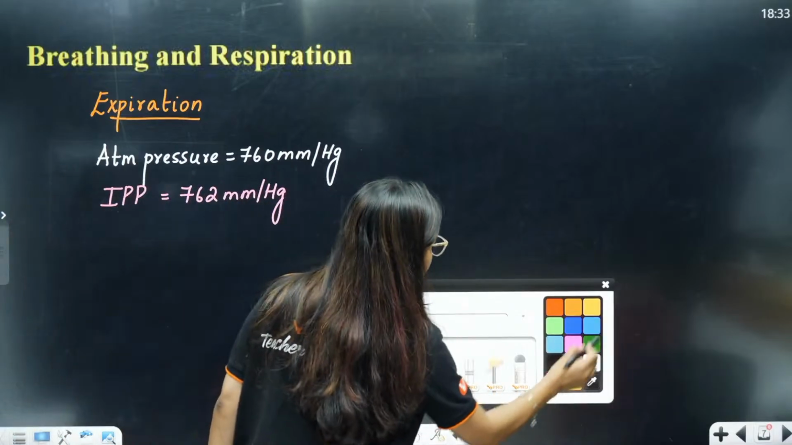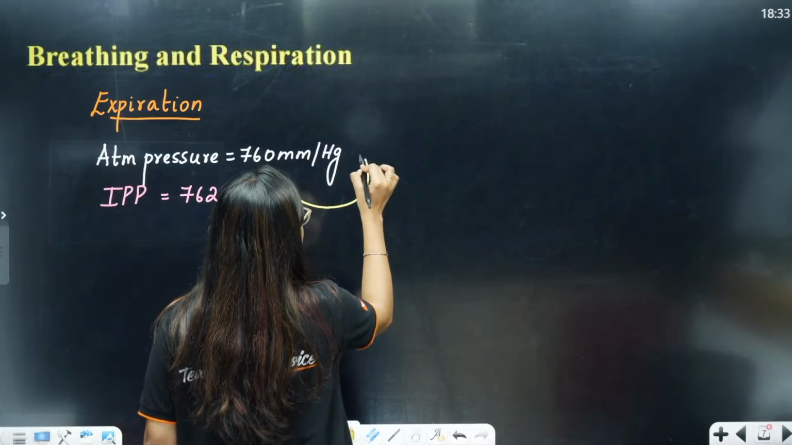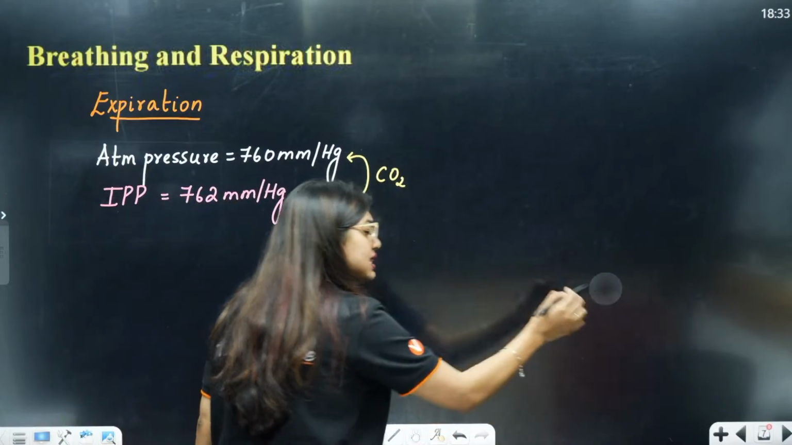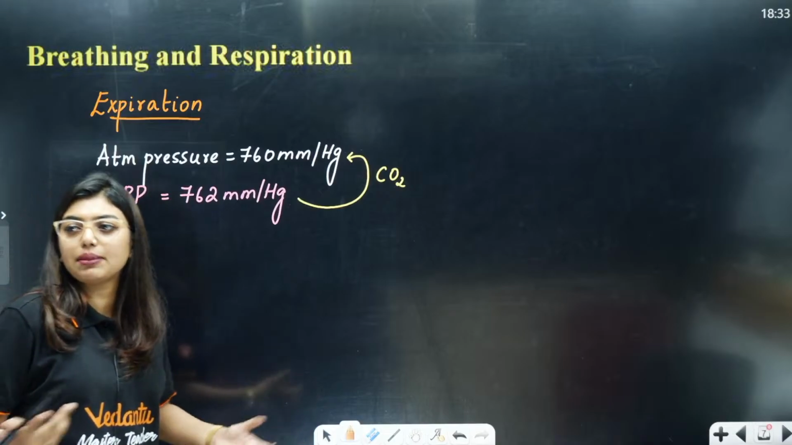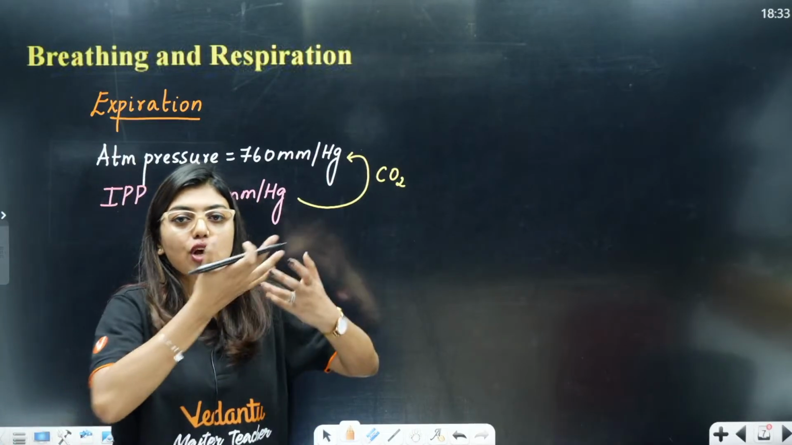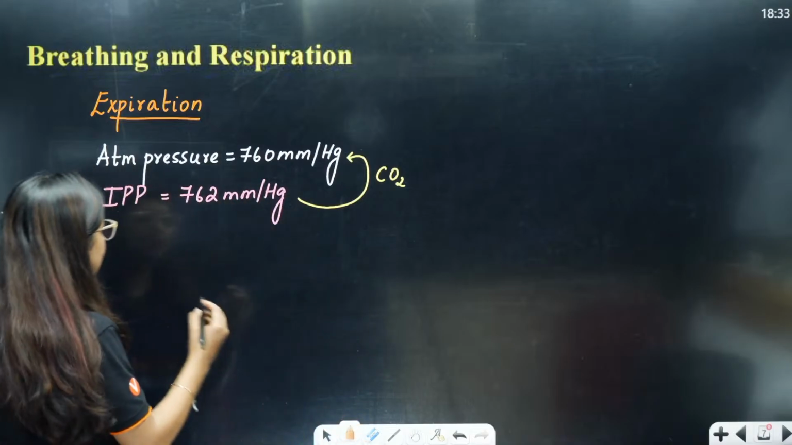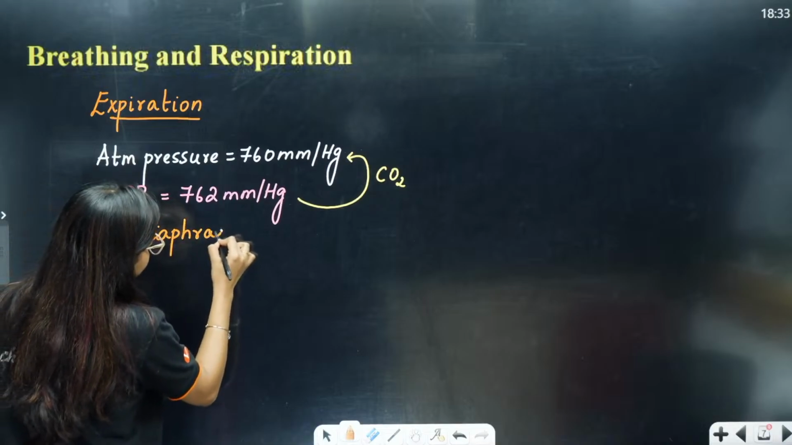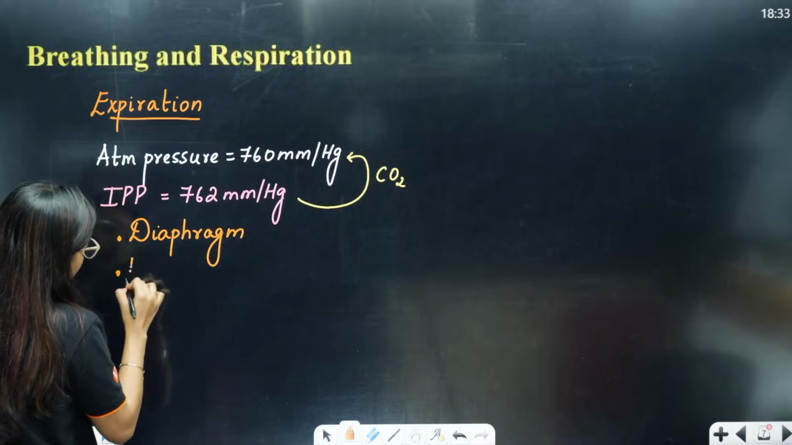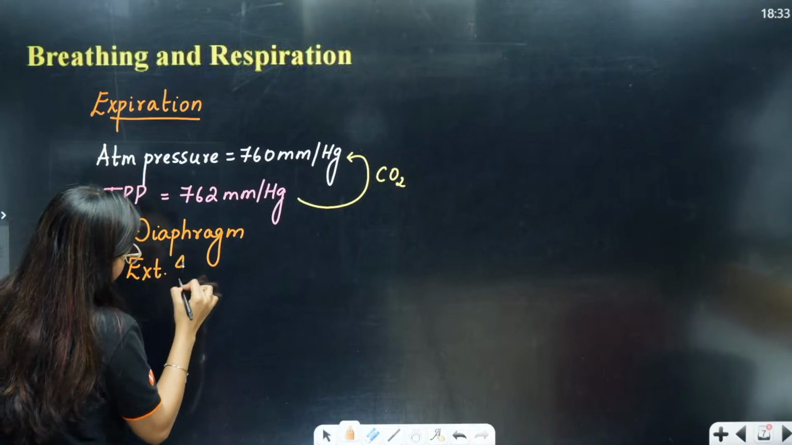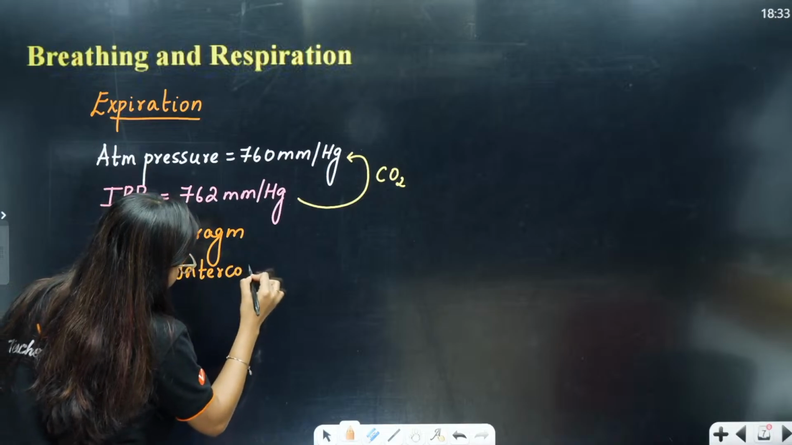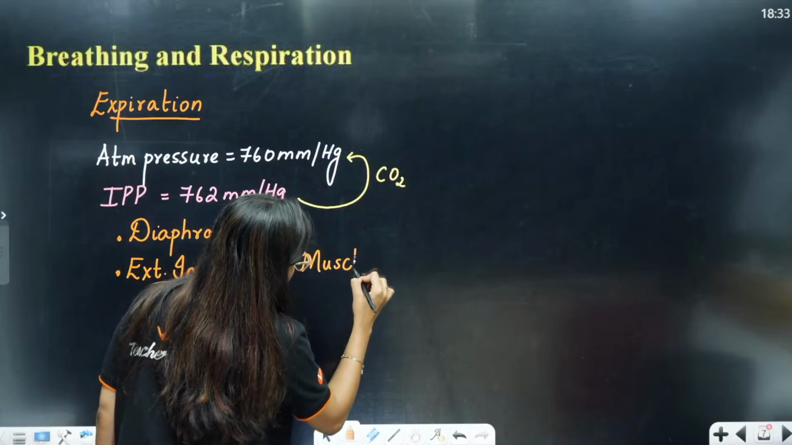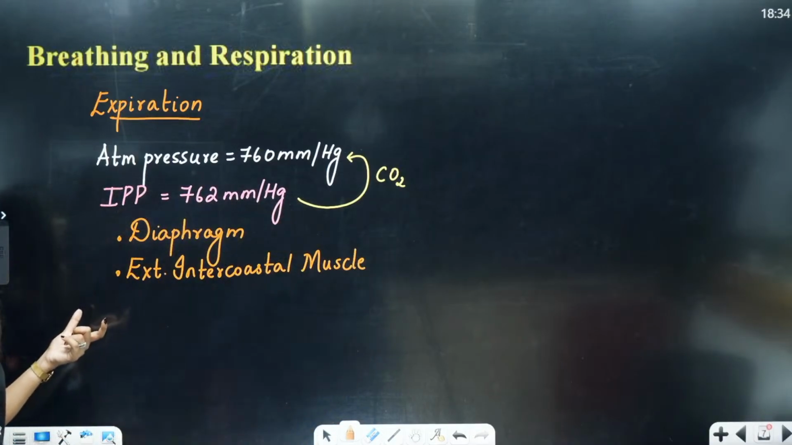Now, automatically the air will move from a region of higher concentration to a region of lower concentration, and it is going to be your carbon dioxide. Is it going to be the same muscles that decrease the volume? Obviously, because I want the air to be pushed outside. So, my muscles are going to behave like that, and again the muscles are going to be my diaphragm and external intercostal muscles. Clear to all of you? Yes or no? Expiration also is clear.